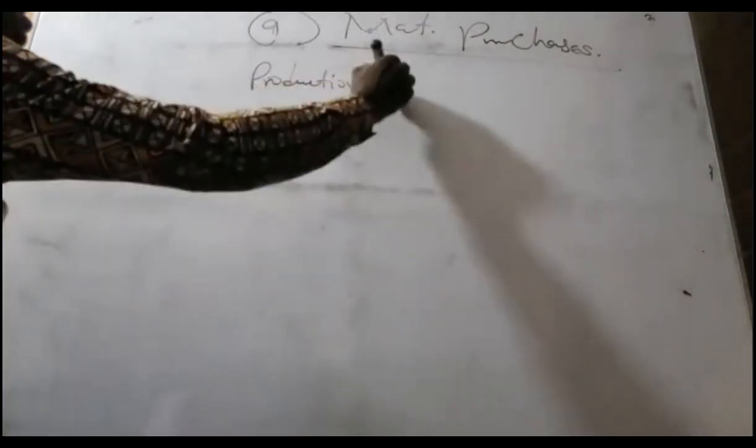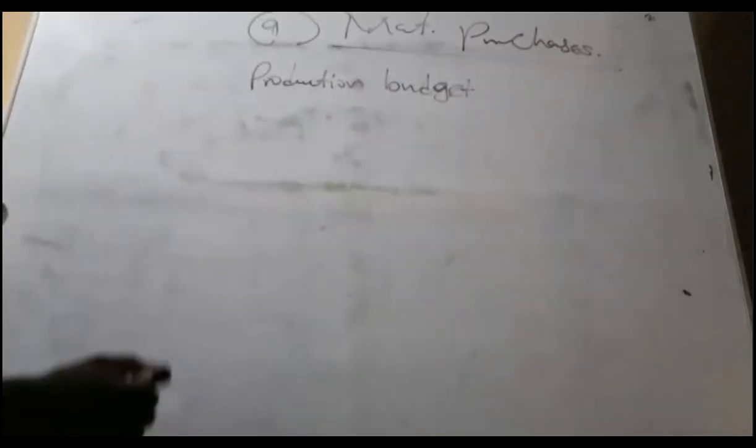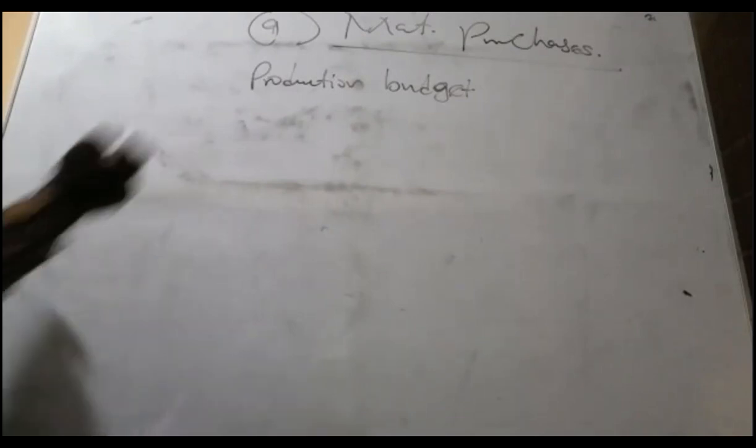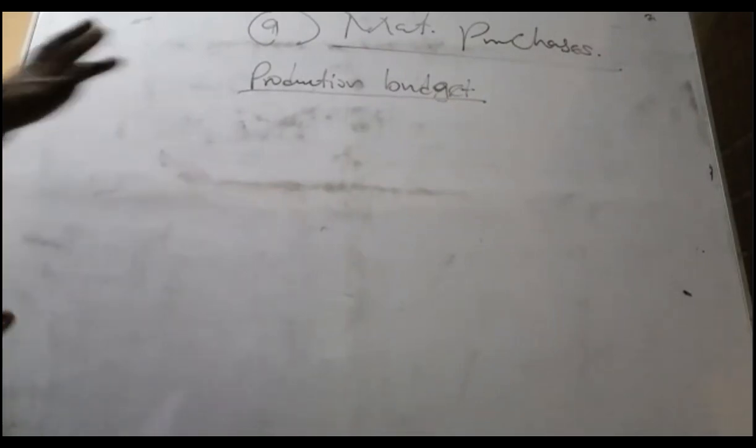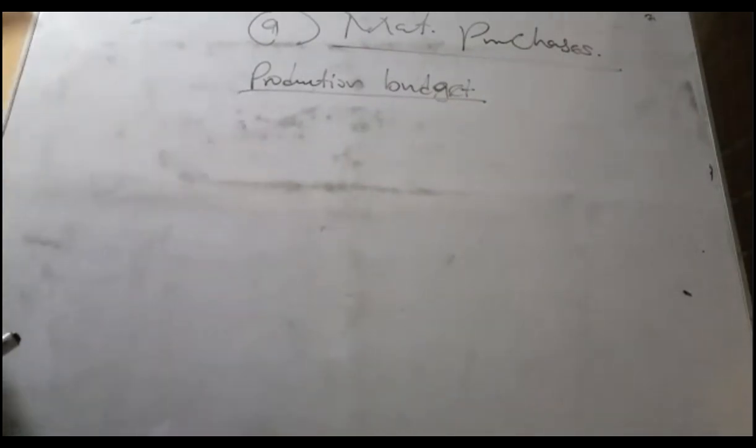process. First, we need to get our production budget. Production budget. Even though here the examiner said production is equal to sales, I'll do the illustration for you. In a real typical exam, if production is not equal to sales, what will be the solution? This format is perfect whether production is equal to sales or not.